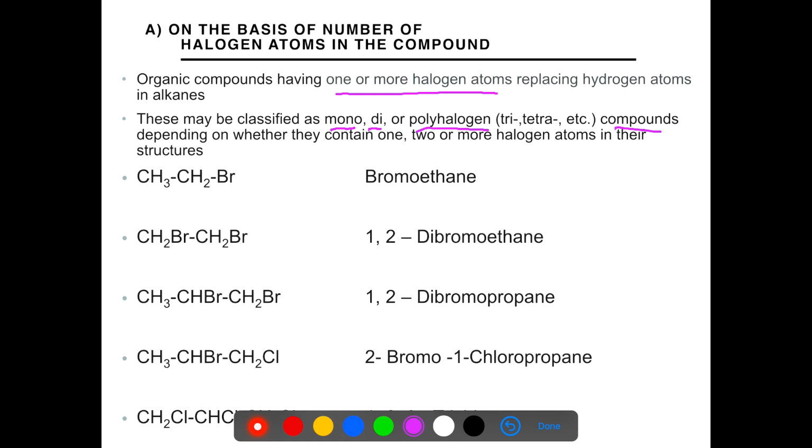For example, in CH3CH2Br, only one Br is present. It is known as monohalogenated compound. Its name is bromoethane. Now we come to the second compound, CH2Br-CH2Br.